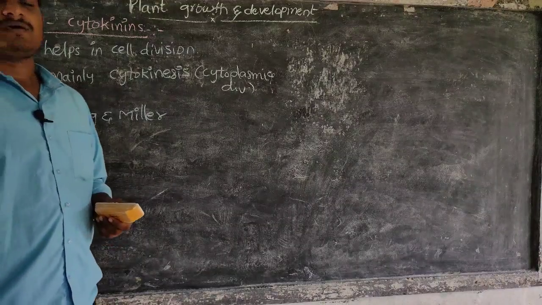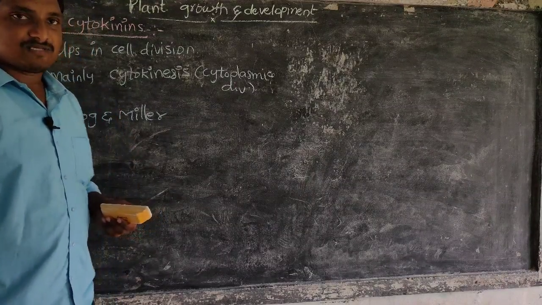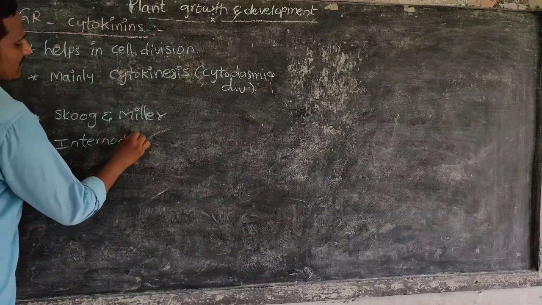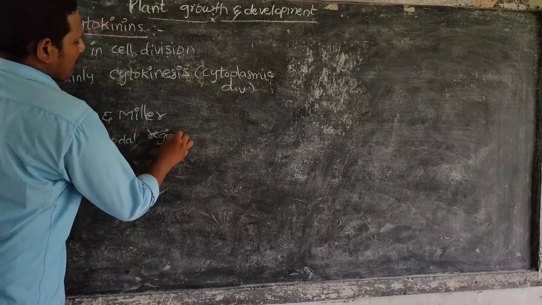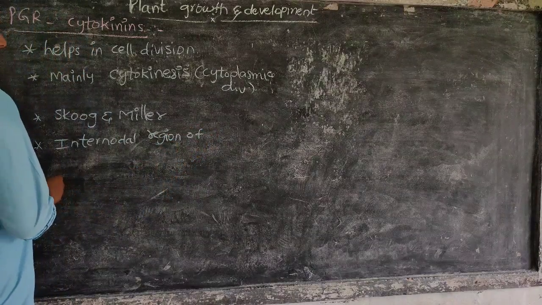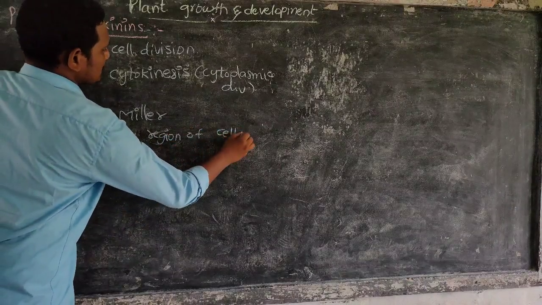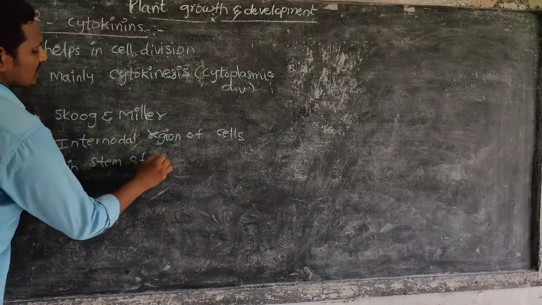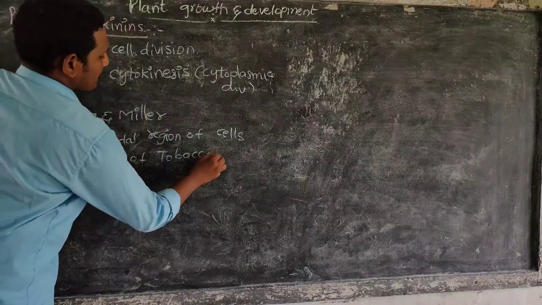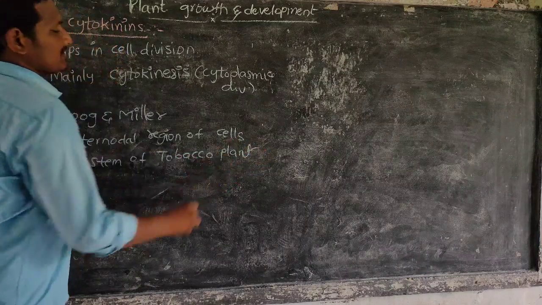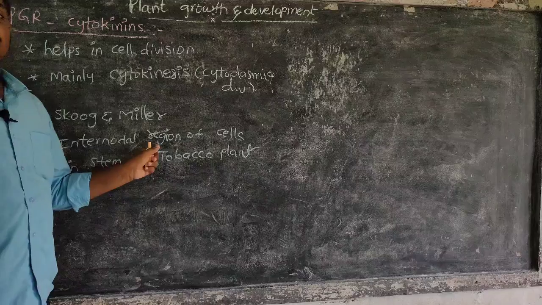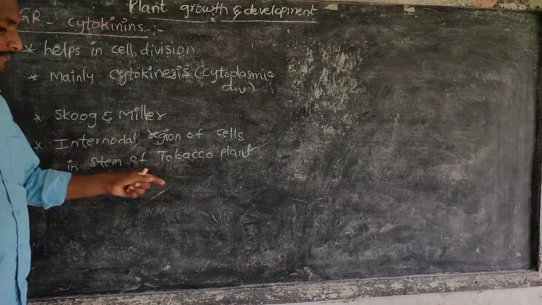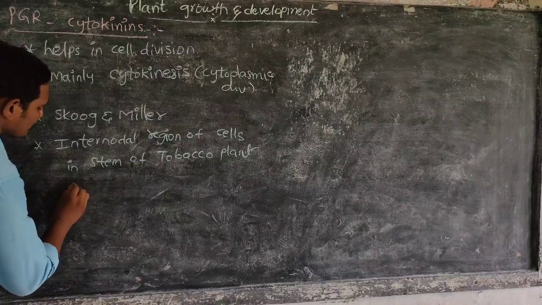They worked on the cells of the internodal region in the stem of the tobacco plant. The internodal cells of the tobacco stem show proliferation.